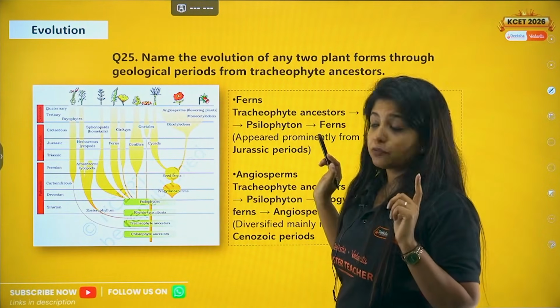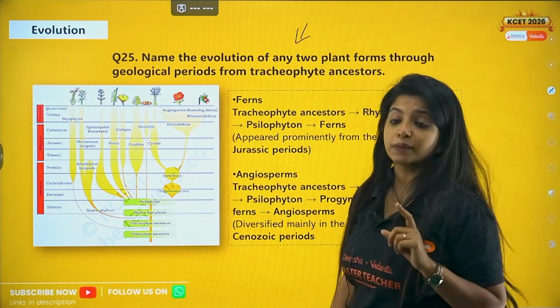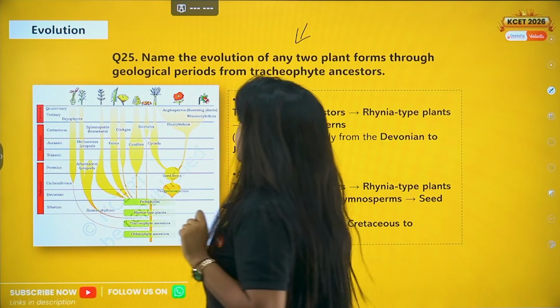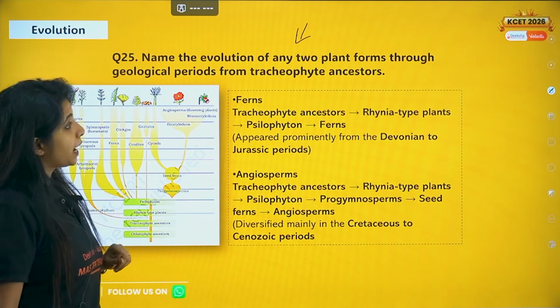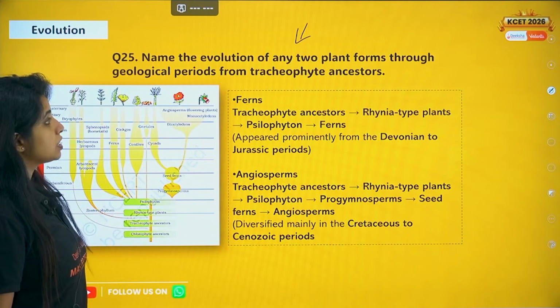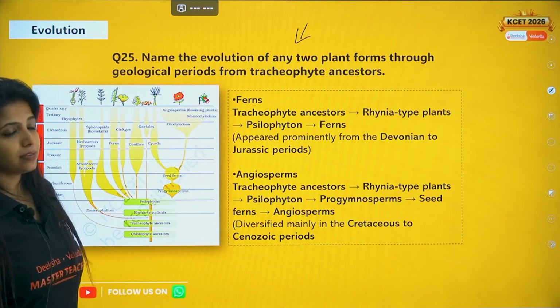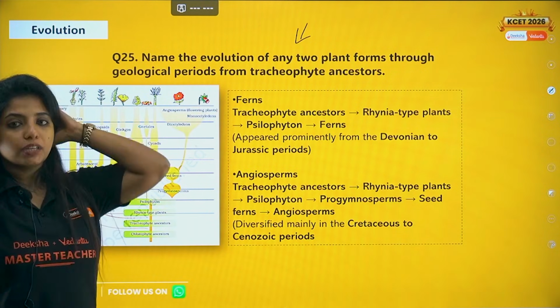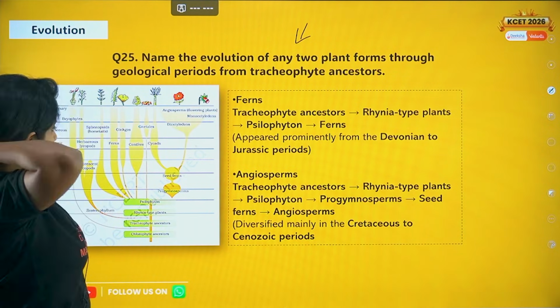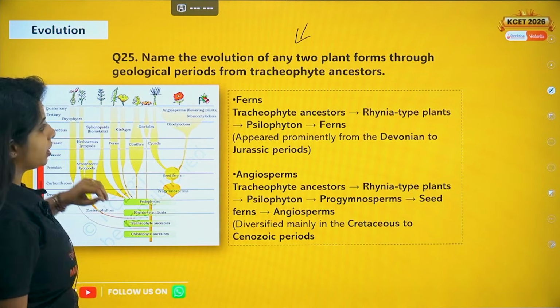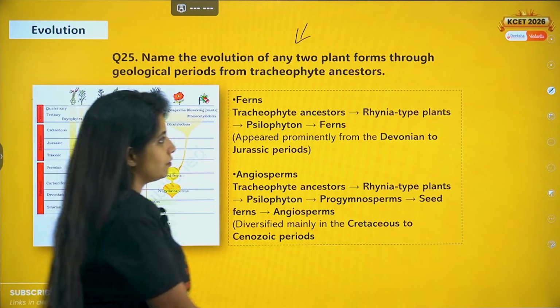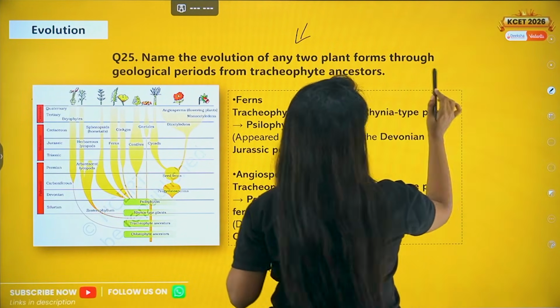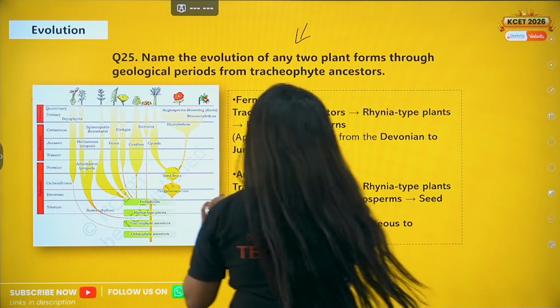That is also a new type of question, and over here this is also a new type of question coming from the evolution chapter. So name the evolution of any two plant forms through geological periods from tracheophyte ancestors. So how do you frame this answer? My dear children, first of all, know the picture very, very well.